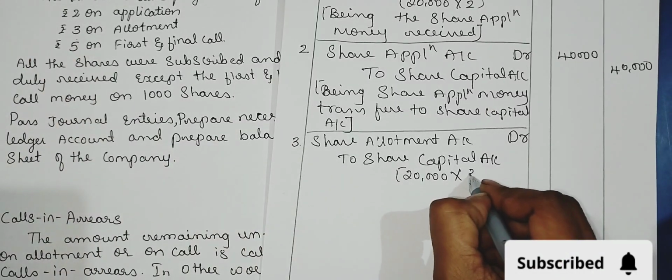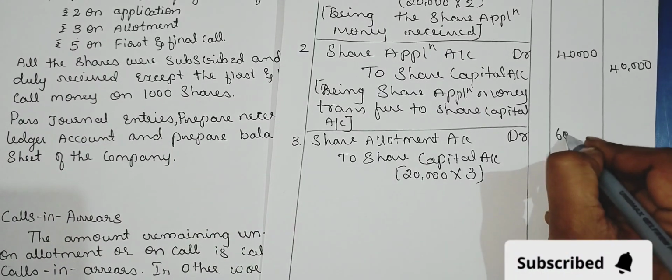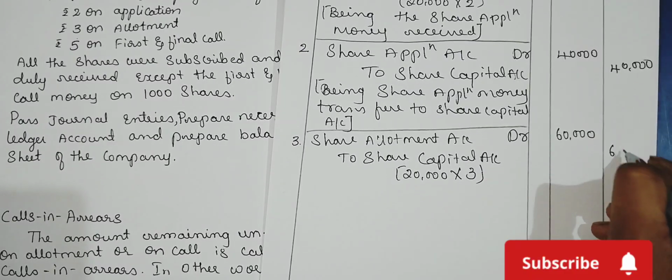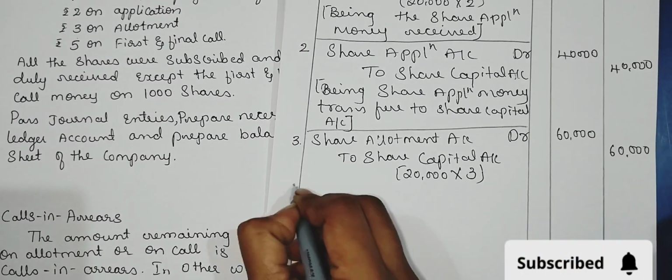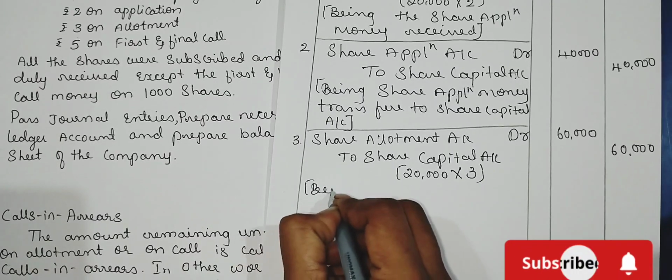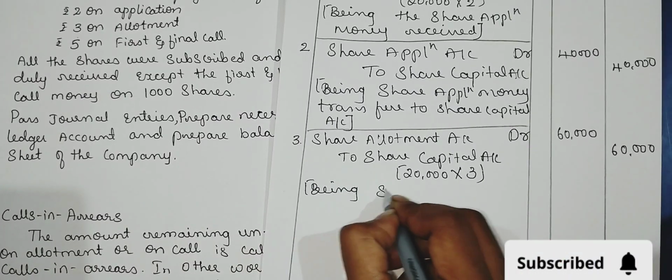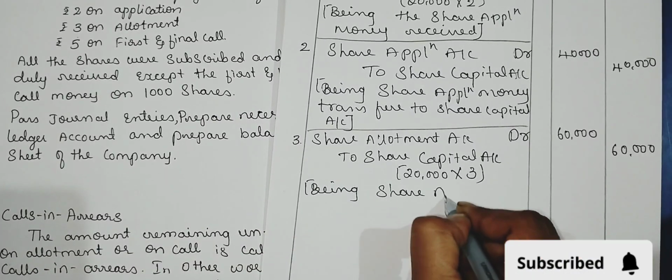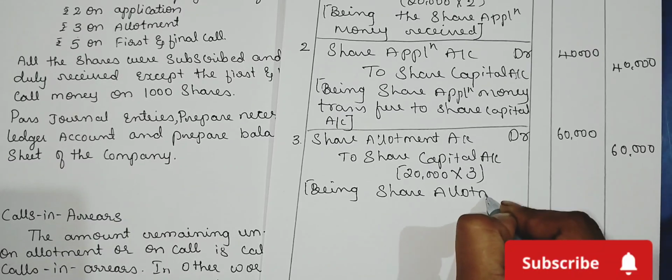Rupees 3. So 20,000 into 3 is 60,000. Being share allotment money due.